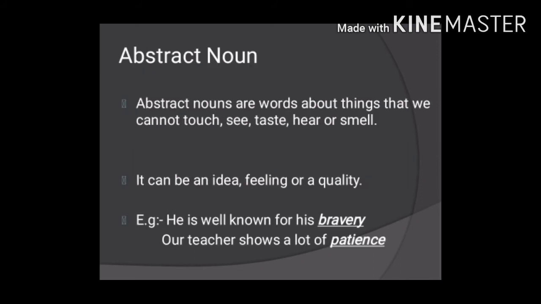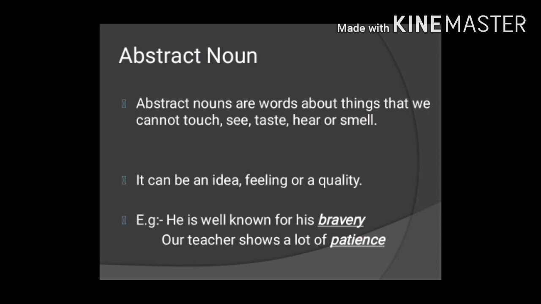Now we have to learn about abstract nouns. Abstract nouns are words about things that we cannot touch, see, taste, hear or smell. They are only ideas, feelings or qualities. See the following sentences given. He is well known for his bravery. Our teacher shows a lot of patience.